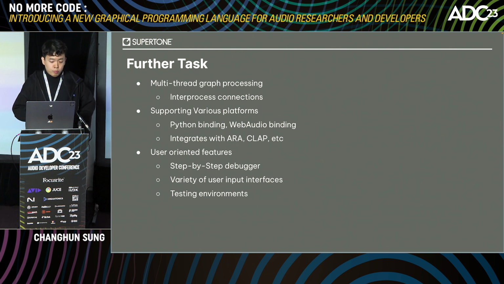Of course, there will be more optimizing tasks, such as optimizing the compilation time or running task time, and multi-thread graph processing to distribute the processing task into multiple thread pools. So if there is some kind of heavy AI model to be inferenced in the background thread, then let that model run in the background thread while the real-time thread runs the audio rendering in real time.